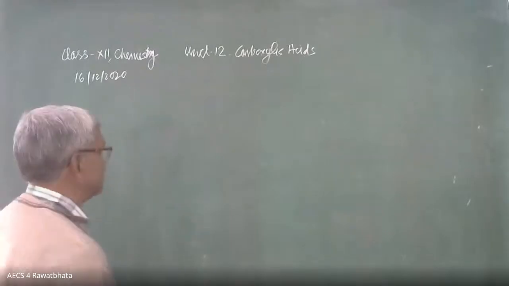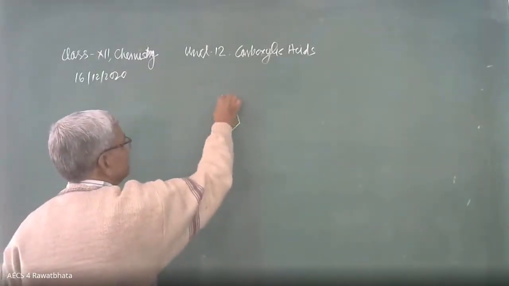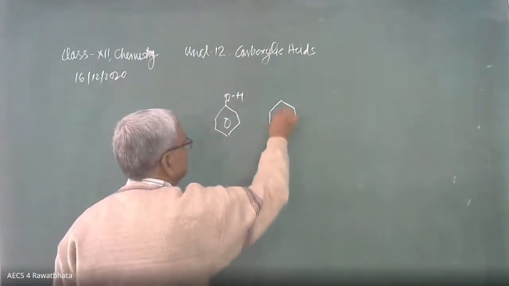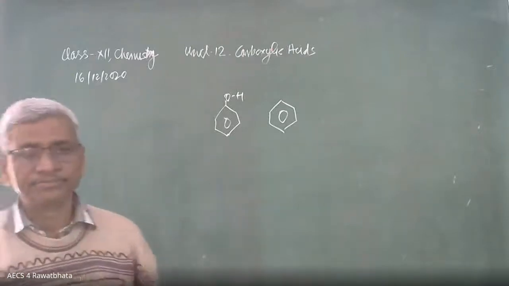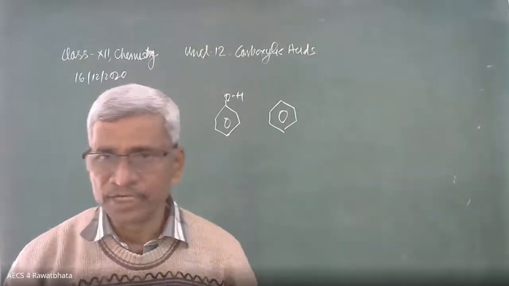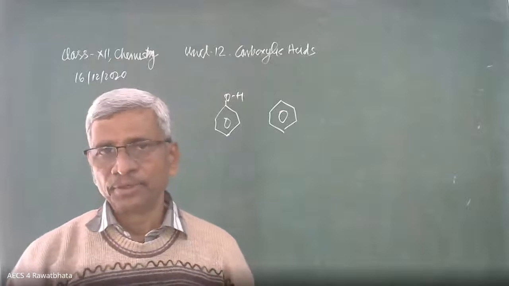Phenol, here it is OH, and here it is benzene. Which is easily nitrated? Can you tell? Phenol. Phenol is going to nitrate easily as compared to benzene.